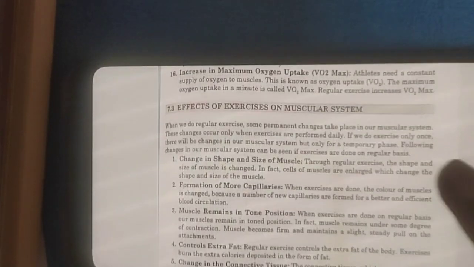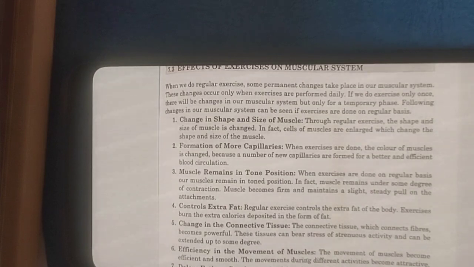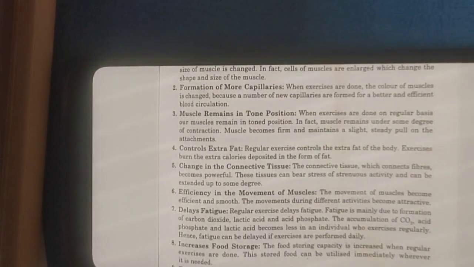Then come the effects of exercise on the muscular system. That is, if you exercise regularly, what will happen to your muscles? We saw what will happen to your cardiovascular respiratory system. Now we'll see what happens to your muscles. Change in the shape and size of muscles: if you exercise regularly, the size of the muscles will increase. They become enlarged. Then formation of more capillaries. The color of muscles changes because new capillaries are formed. Muscle remains in tone position, under some degree of contraction.